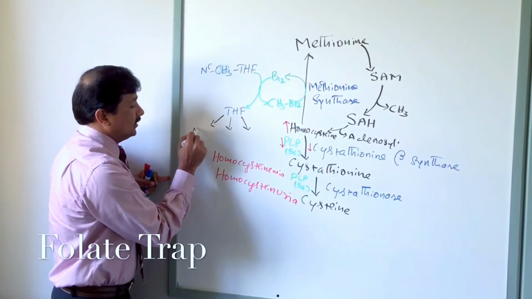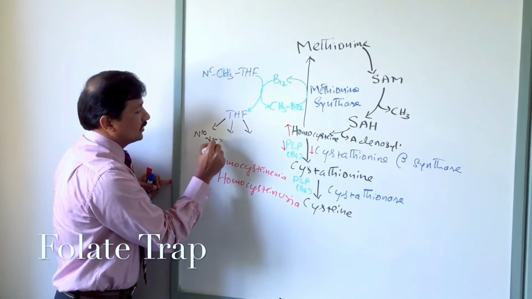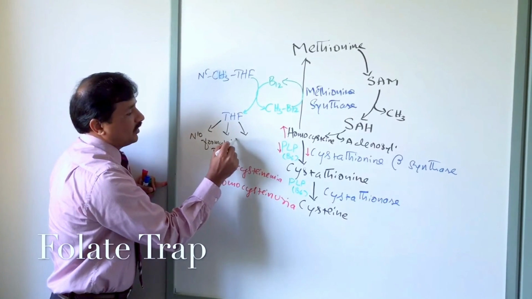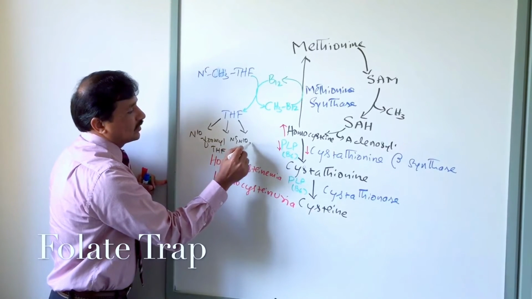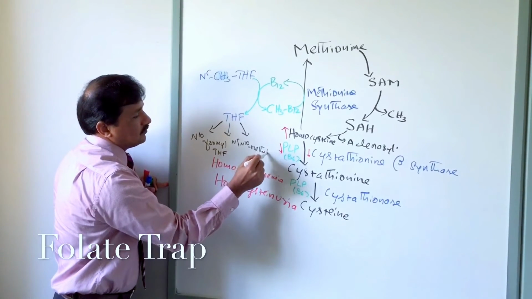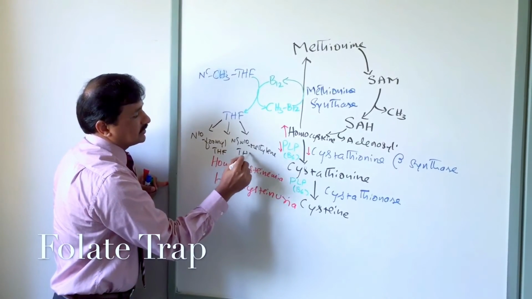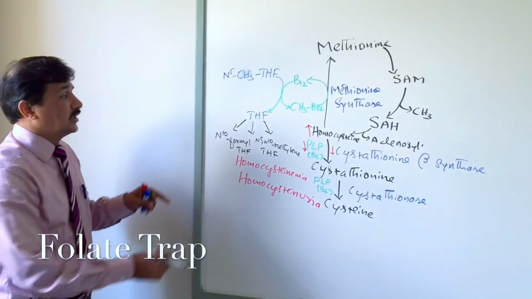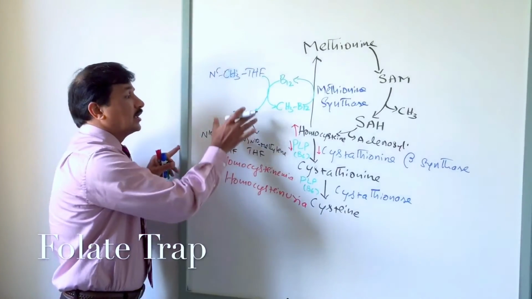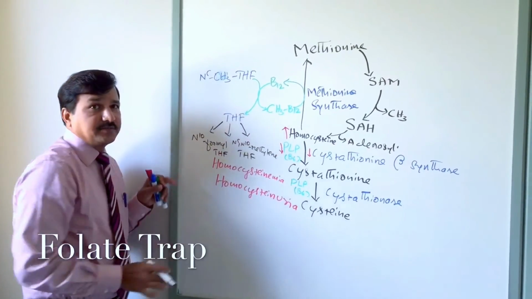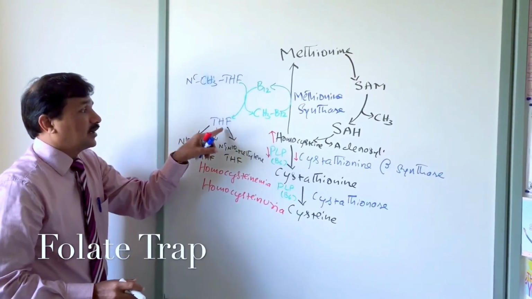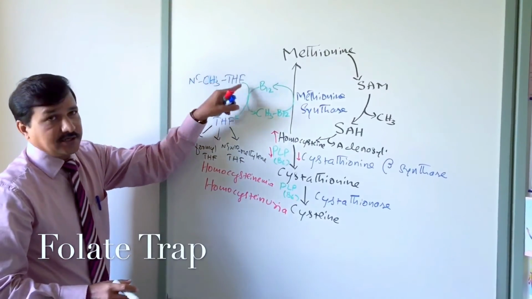It can be N10 formyl tetrahydrofolate. It can be N5, N10 methylene tetrahydrofolate, or any other derivatives. It can be N5 formyl tetrahydrofolate. So for all those derivatives, you need tetrahydrofolate. This is the reaction which is going to free tetrahydrofolate from N5 methyl tetrahydrofolate.